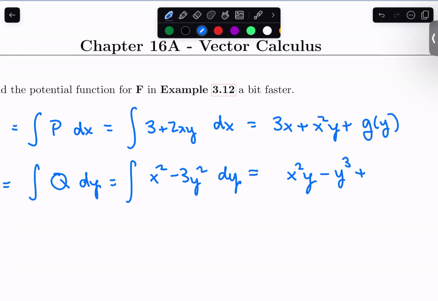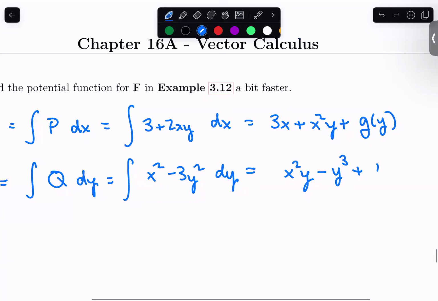Now, the thing here is that these are probably different functions. And so it's inappropriate to use g in this name a second time. So you can either use subscripts, right? You could use g sub 1 and g sub 2, or I'll use h. So we have h, and it could have any number of x's in it. Again, all the stuff that's constant with respect to y.